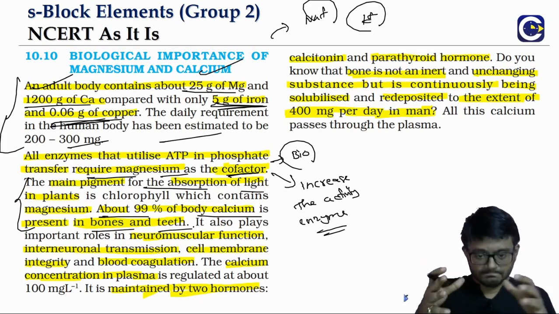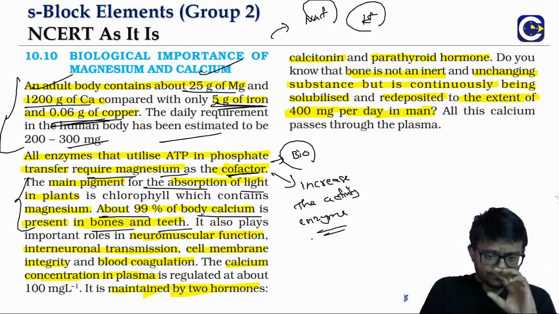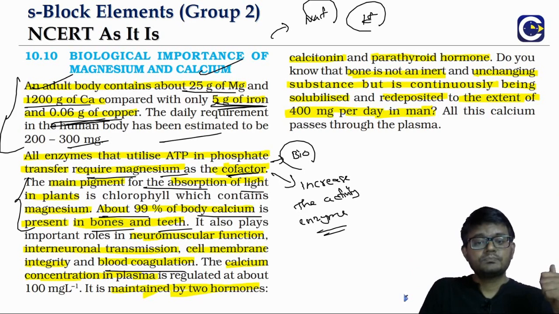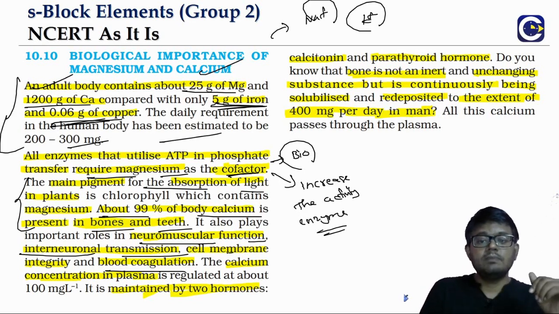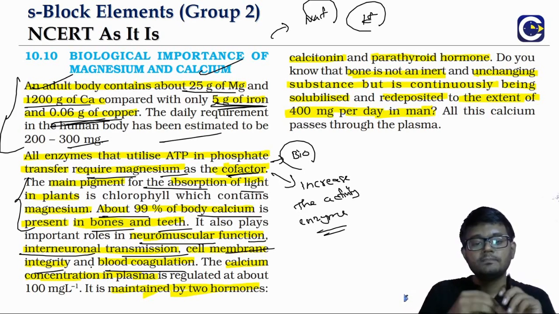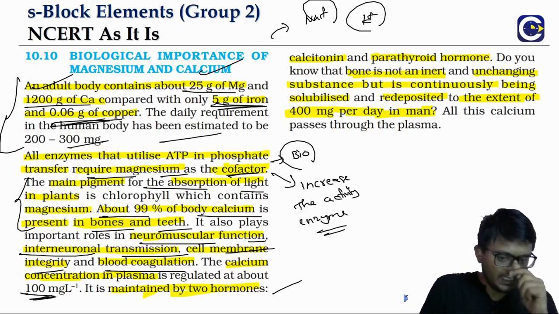and teeth. So predominantly the majority of the calcium is present in the bones and teeth. Not just that, calcium also plays a very crucial function in blood coagulation. You will learn all these things in different chapters of bio. It also plays a role in neuromuscular function, neural transmission, as well as cell membrane integrity. So there are a lot of roles that calcium plays in our human body. And the calcium concentration in our body is maintained at about 100 milligram per liter in plasma.